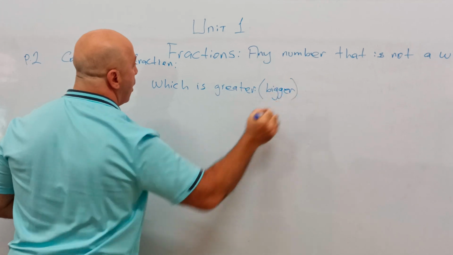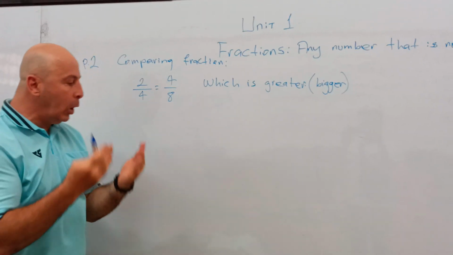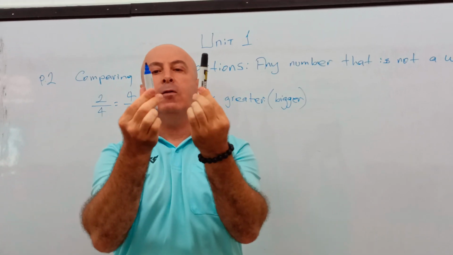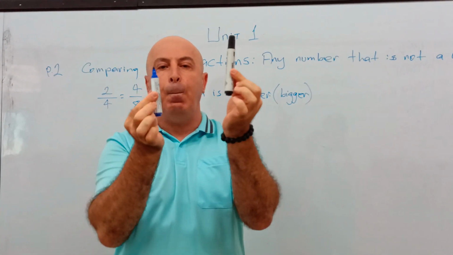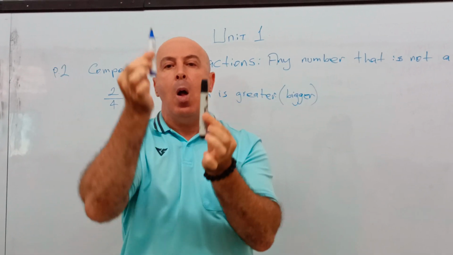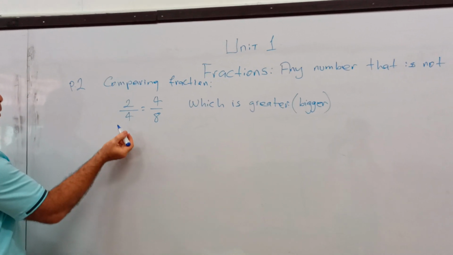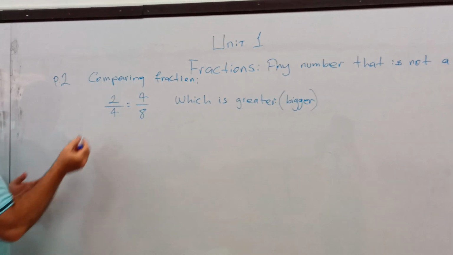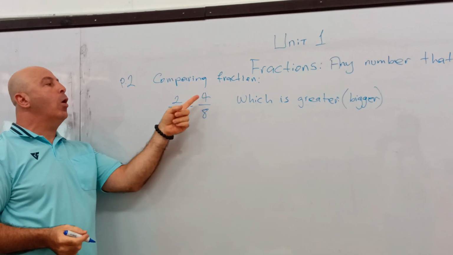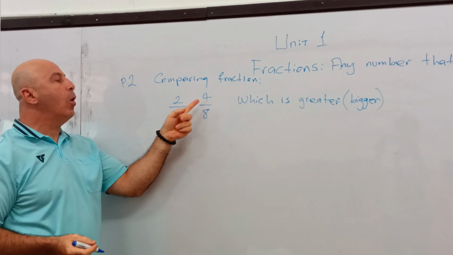Which one is bigger? So we have to compare. Compare means we look at two things and see what is the difference. If I compare these two markers, this one is blue, this one is black. I compare. So in this fraction, we can read, we say 2 over 4 equals 4 over 8.